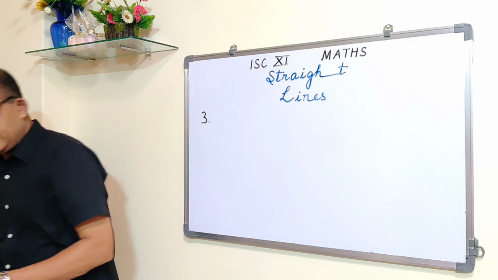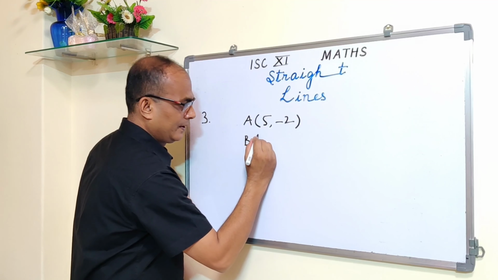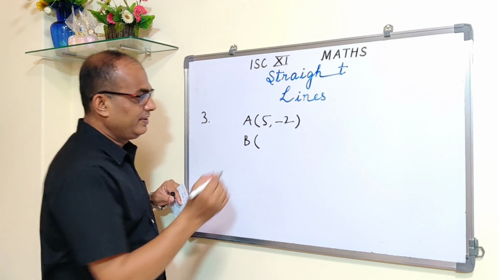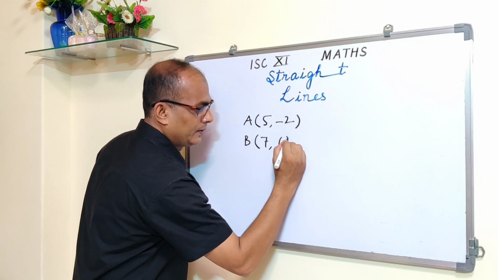Let the points be A (5, -2), B (7, 6), and C (0, -2).